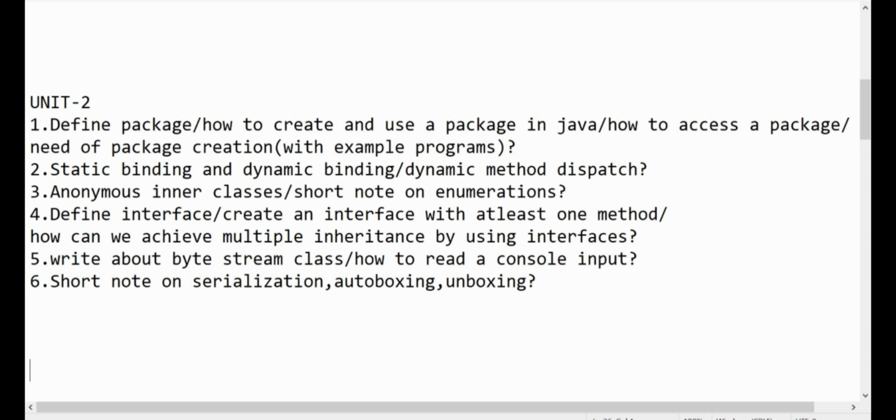Coming to fifth question, write about how to read a console input. So to read a console input we'll have 3 methods. So prepare the 3 methods well and go to write exam. Please don't forget to read the stream class. Now coming to sixth question, short note on serialization, auto boxing and auto unboxing. So prepare an example for each topic.